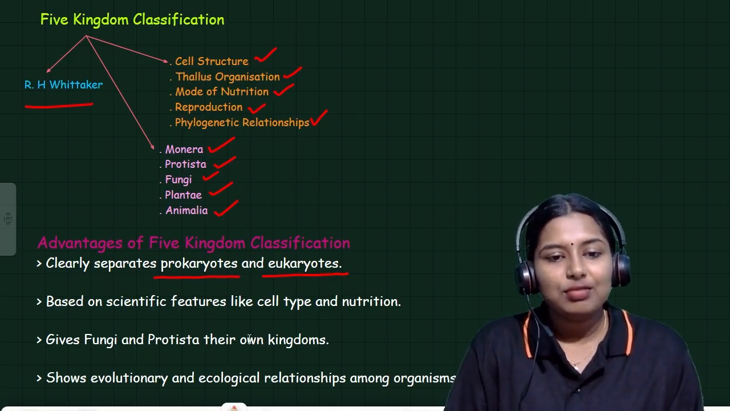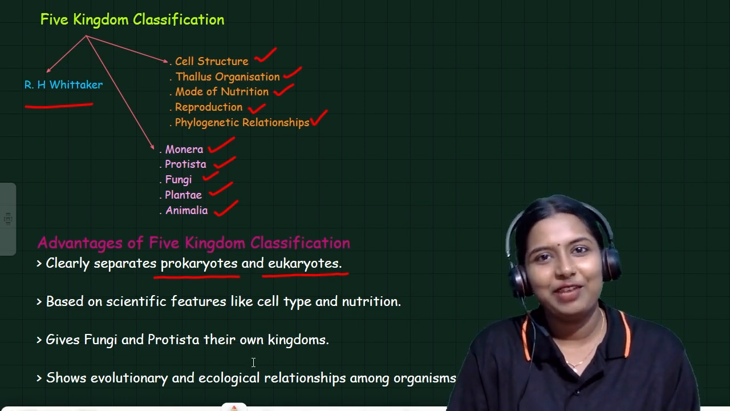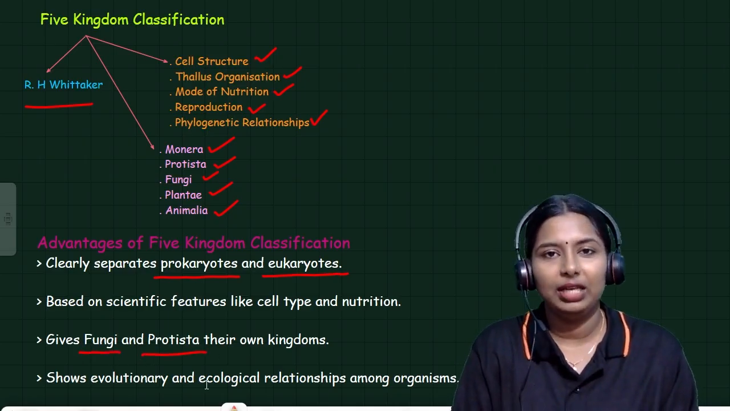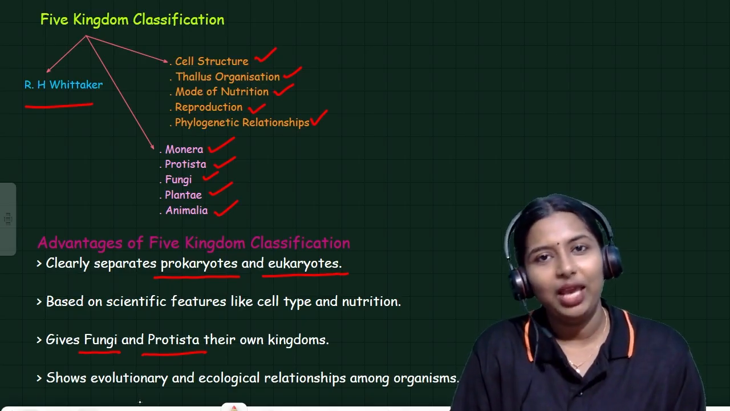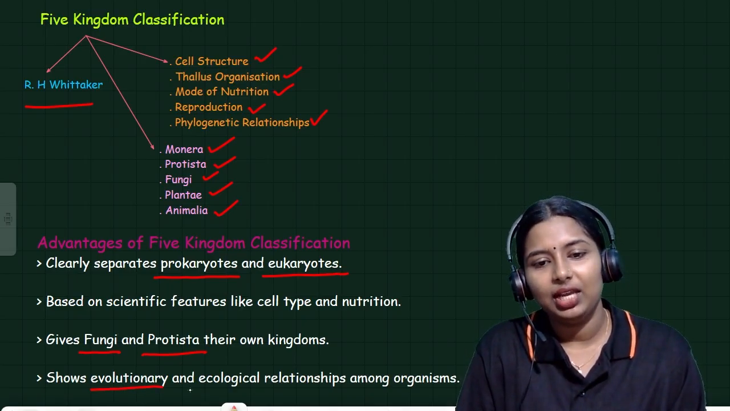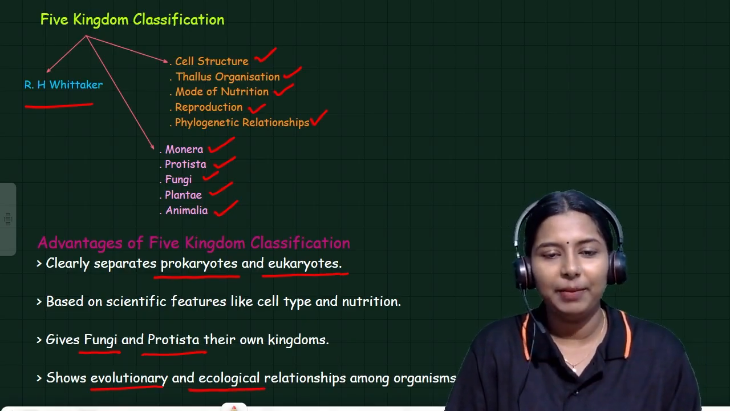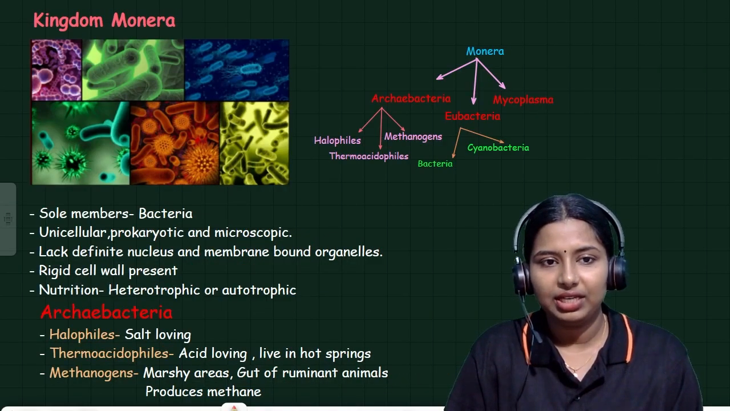And it gives fungi and protista their own kingdom. This is also very important. Fungi have their own kingdom and protista have their own kingdom. It also shows the evolutionary and ecological relationship among organisms. So it considered the evolutionary and ecological relationships also. So these are the major five kingdoms. We have to study each and every kingdom.